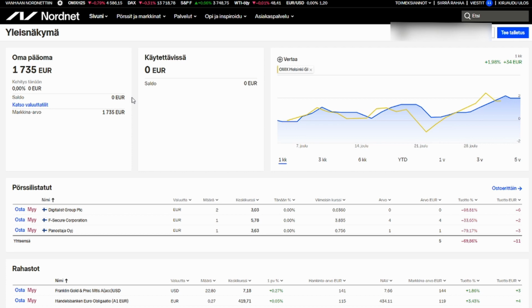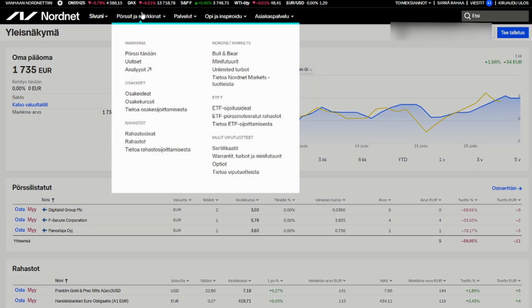So first, in order to find the right fund, you're gonna go to Börsit ja Markkinat, which is the markets. Sadly, everything is in Finnish again because we're using the Finnish version of Nordnet where you can't switch the language for whatever reason. Yeah, and this is just annoying. This is just a problem if you live in Finland, not otherwise. So in the other Nordnet versions, you can switch it to English. Okay, so rahastot, that's funds.